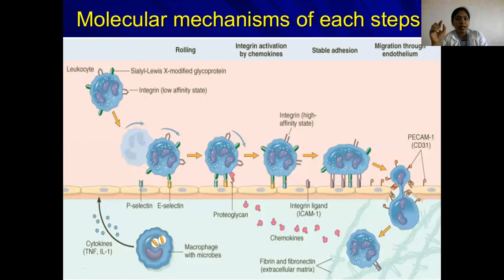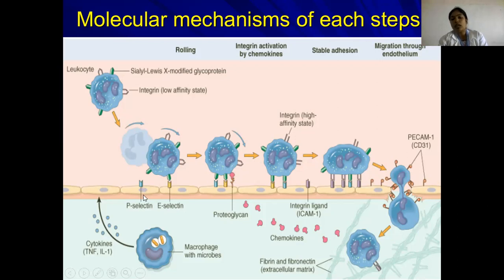P stands for platelets and endothelial cells, so P-selectin will be expressed on the surface of platelets and endothelial cells. L-selectin will be expressed on the surface of the leukocyte, and E-selectin will be expressed on the surface of the endothelial cells. So P-selectin and E-selectin will be expressed on the surface of the endothelial cell, and L-selectin will be expressed on the surface of the leukocyte.